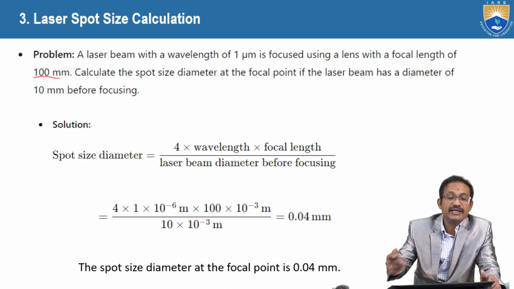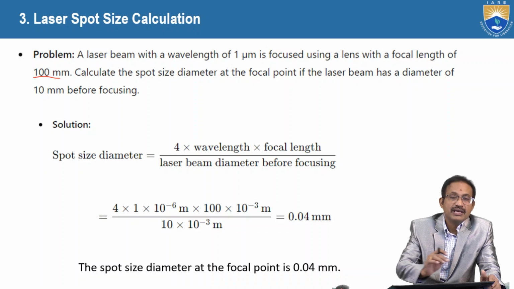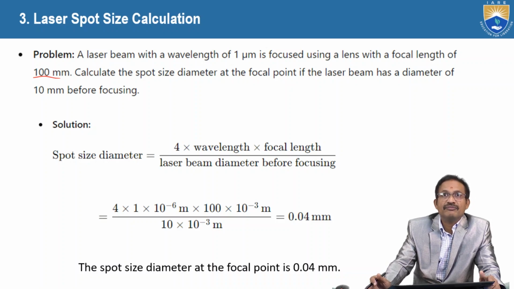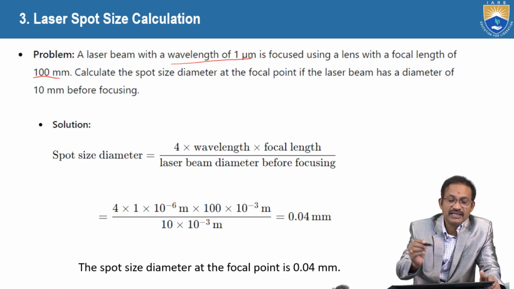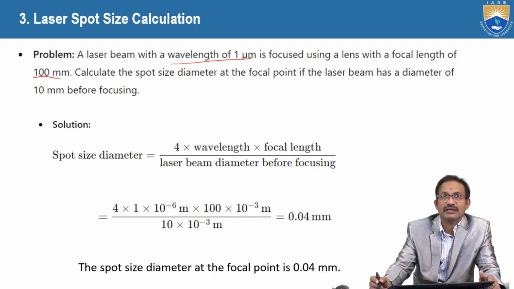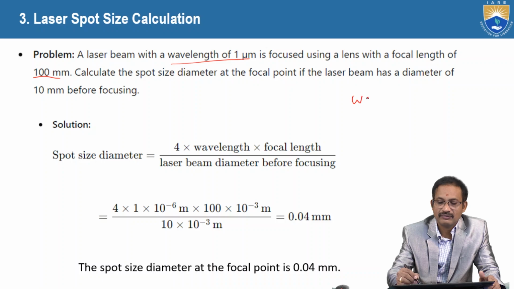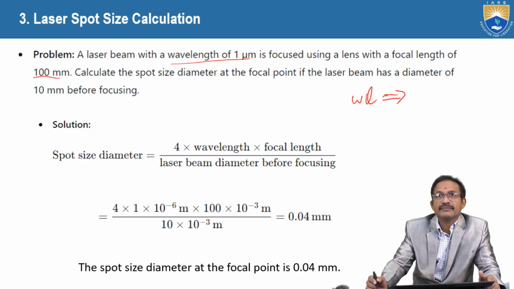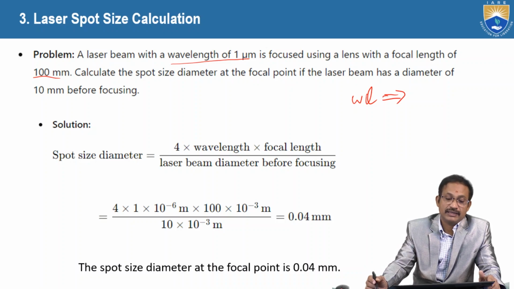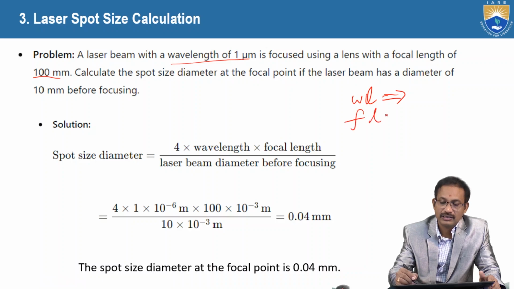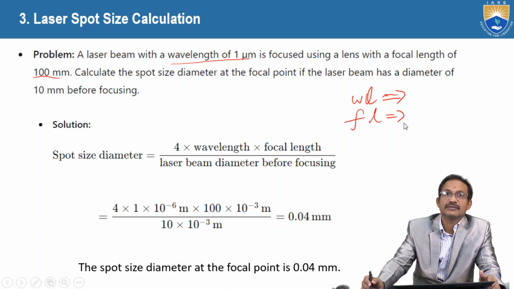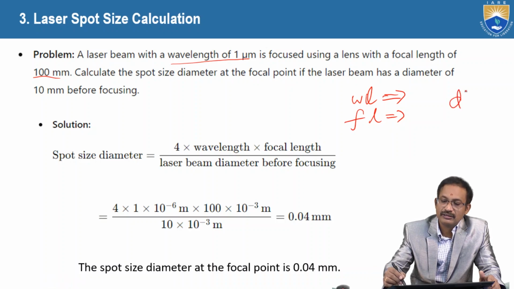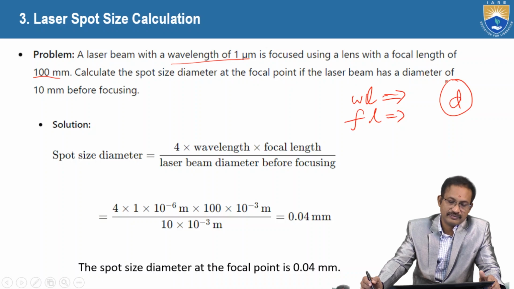So wavelength is given, focal length is given, and now we need to find the spot diameter.